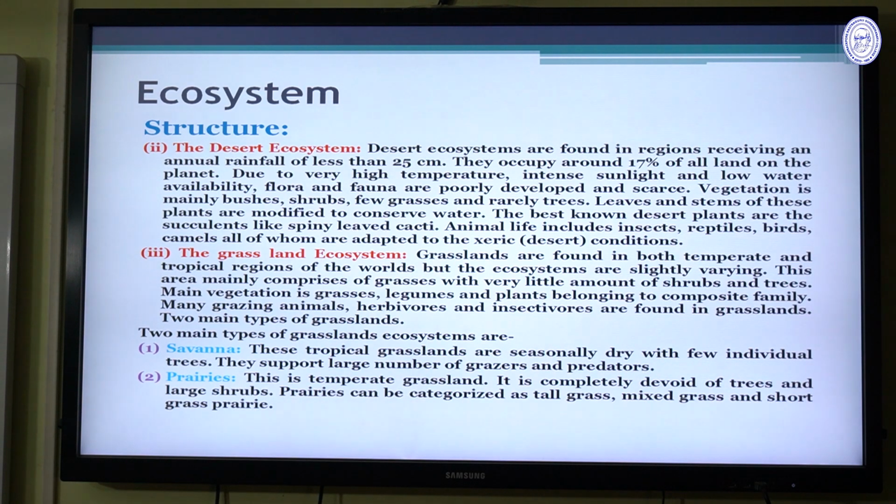The tropical grasslands are dry with a few individual trees. They support large numbers of grazers and predators. And the prairies are the temperate grassland. It is completely devoid of trees and large shrubs. Prairies can be categorized as tall grass, mixed grass, and short grass prairies. And the prairies contain different kinds of grass species and other species also found.